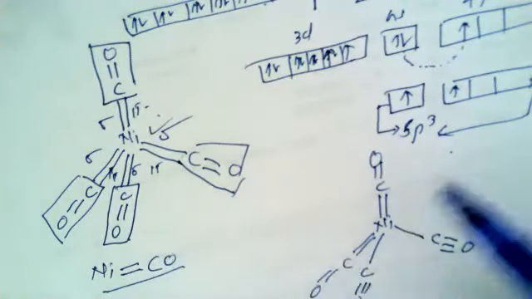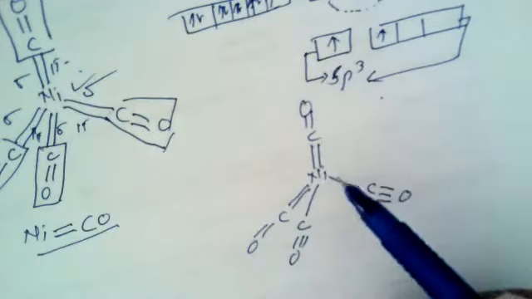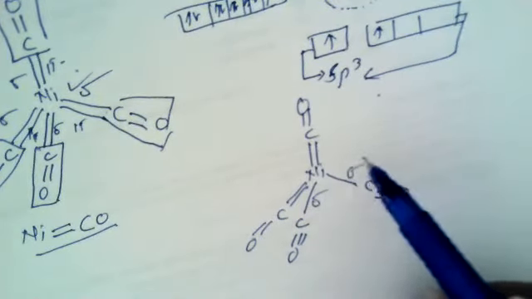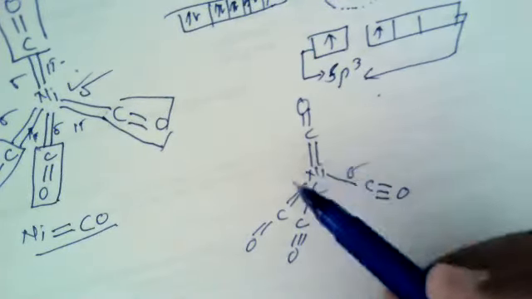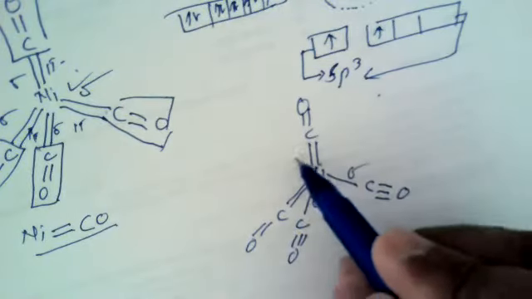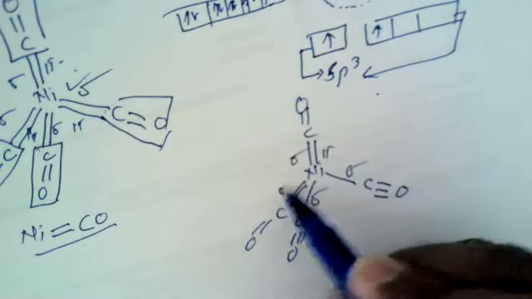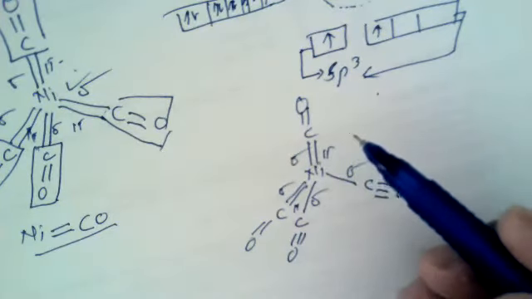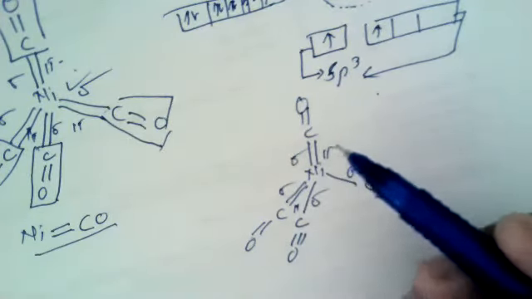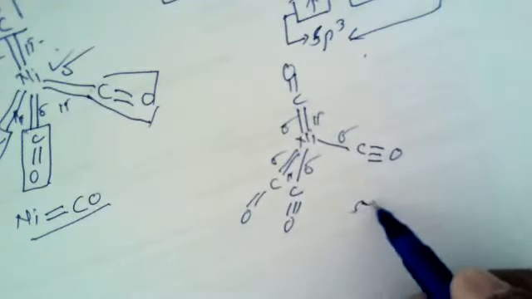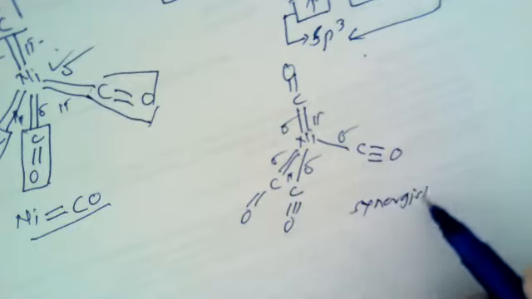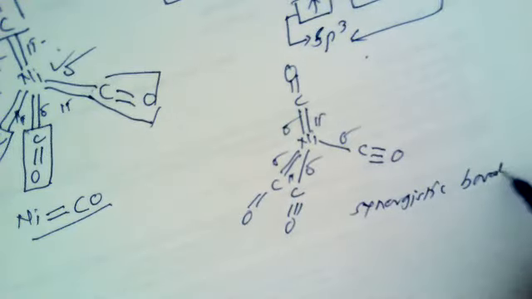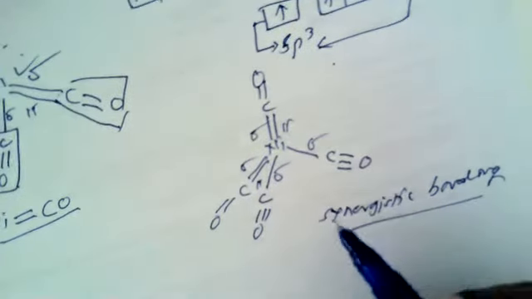But according to the modern concept, there exists one sigma bond and two double-bonded carbon groups, amongst which one is sigma and another is pi. So here it is shown that this particular concept is known as synergistic bonding. What is synergistic bonding?